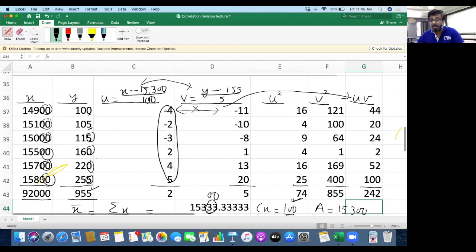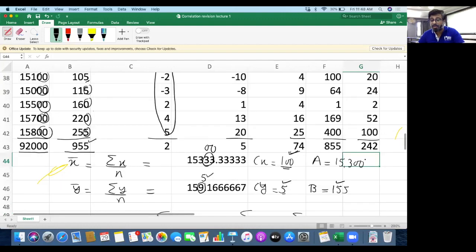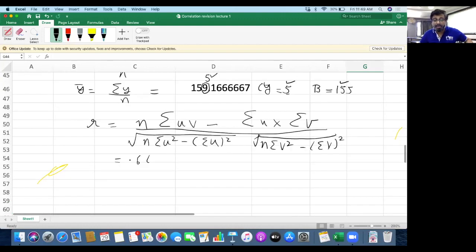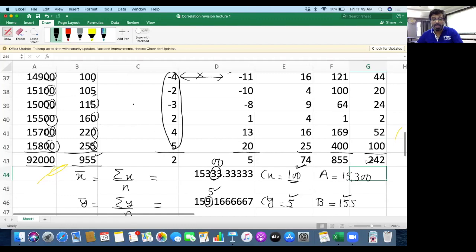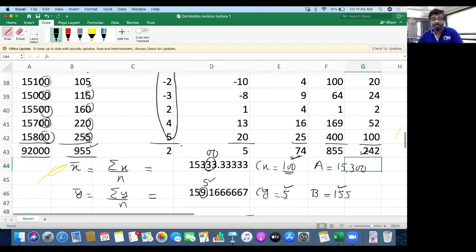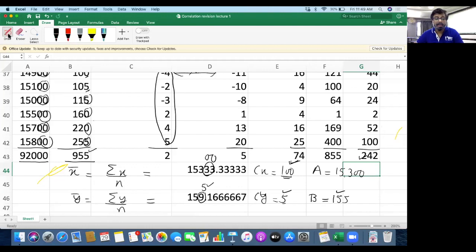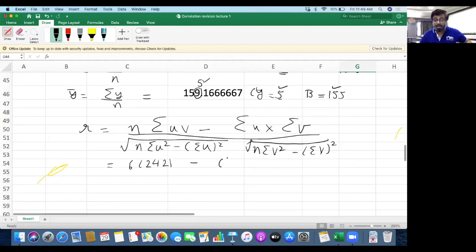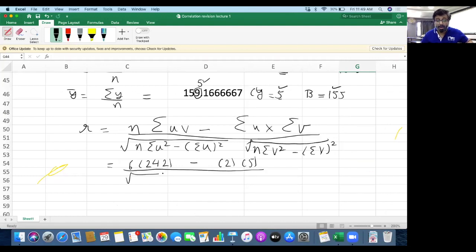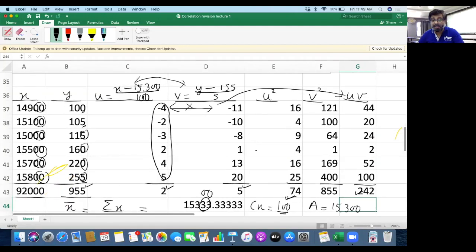Sigma uv we obtained as 242, minus sigma u, which we obtained as 2, and sigma v we obtained as 5. So sigma u is 2 into sigma v is 5, divided by square root of n is again 6 into sigma u square, which we obtained as 74.